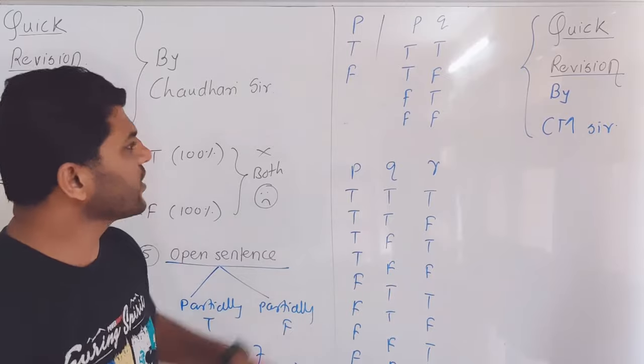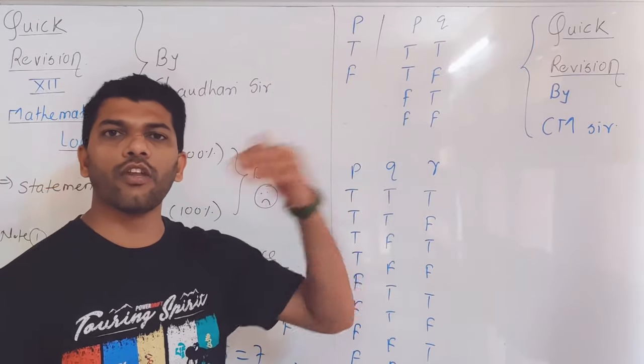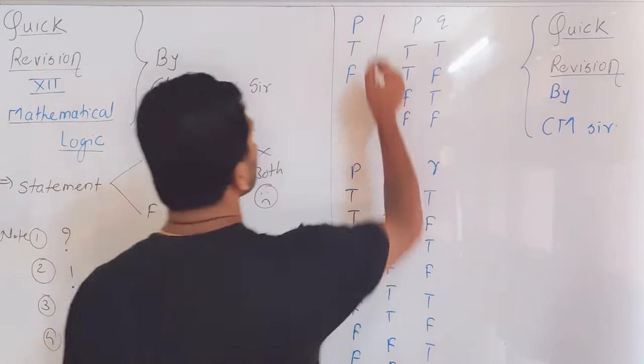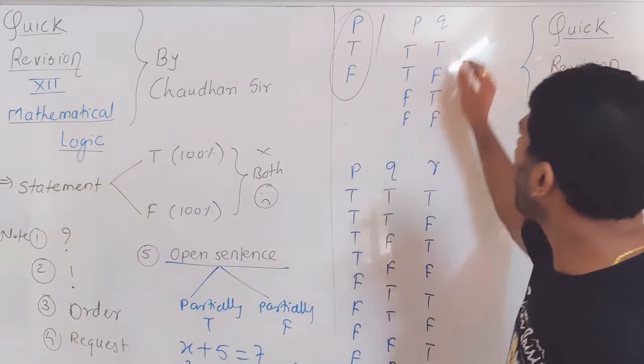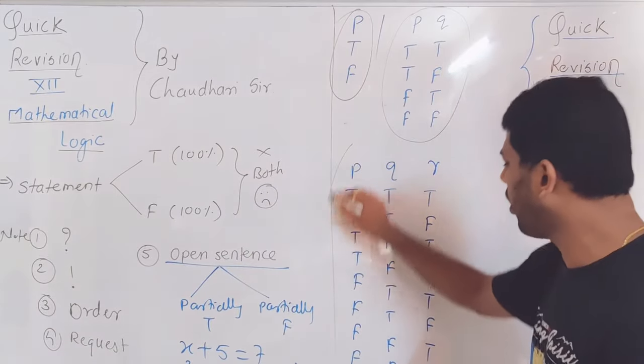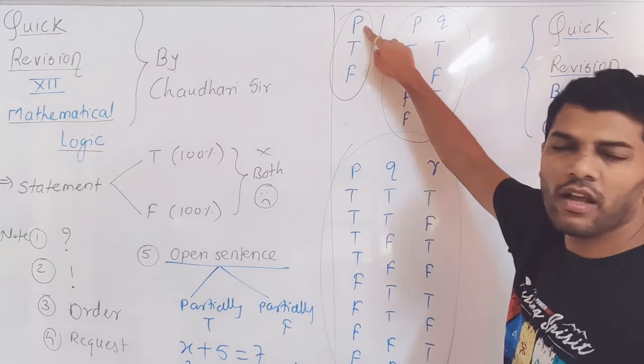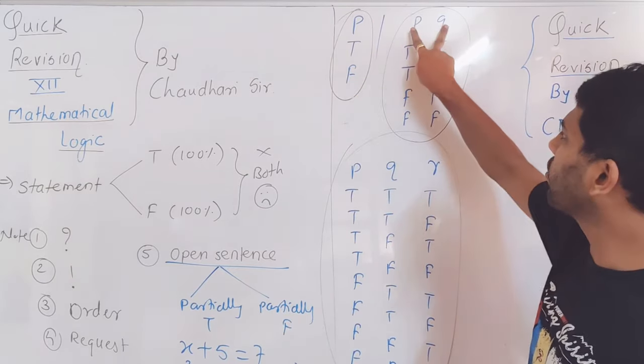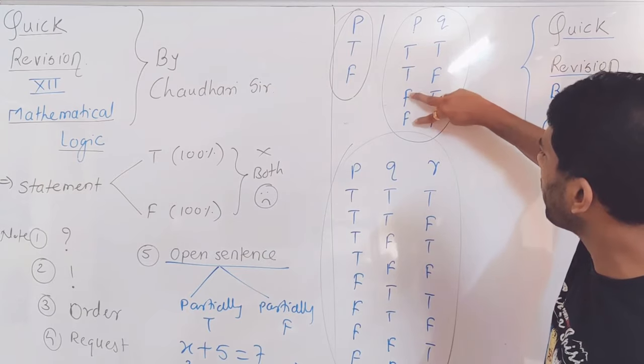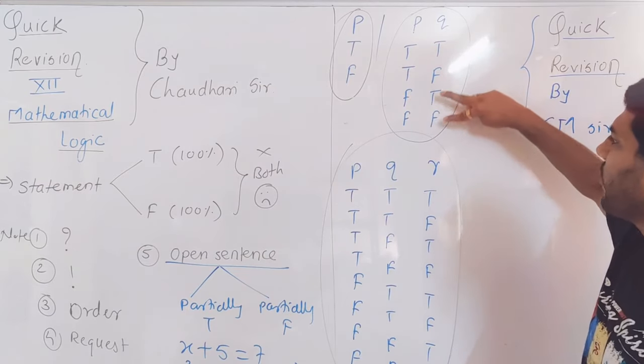So understand, friends, in the examination you might face a single statement, or two statements, or three statement patterns. If there is only one statement, the outcome is true, false. For two statements, double T, double F, TF, TF.